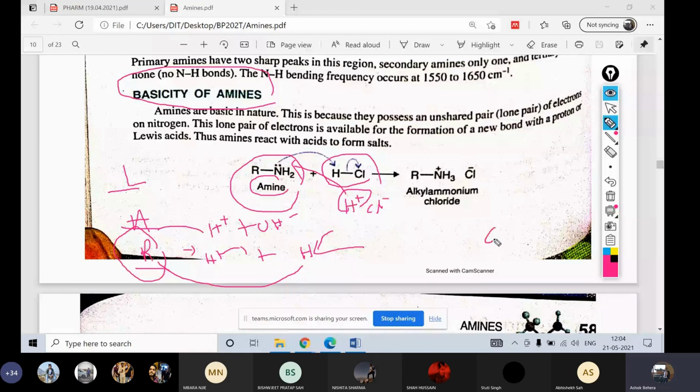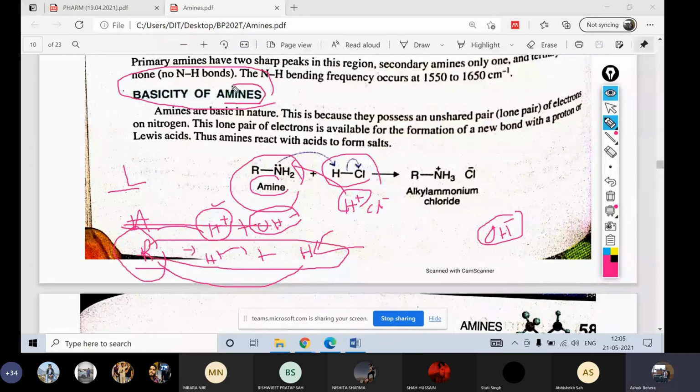We know that Arrhenius said that the compound which can dissociate to H plus is known as an acid. The compound which dissociates to form OH minus is a base as per Arrhenius. But this theory is not applicable here. But the Bronsted theory is applicable here. That is why amines are basic in nature.